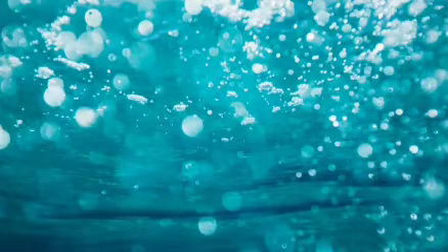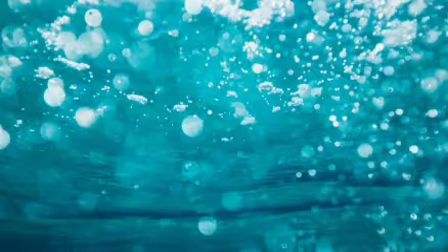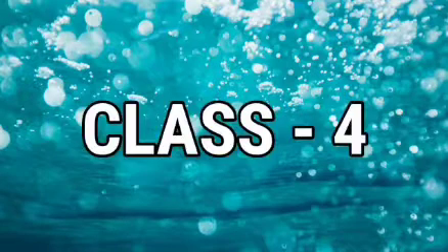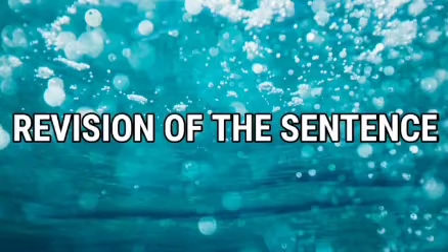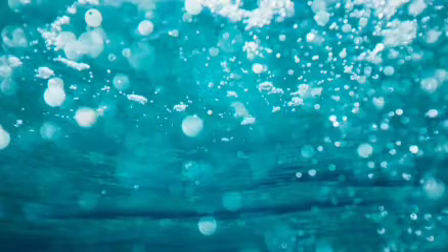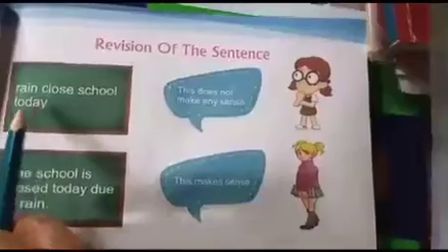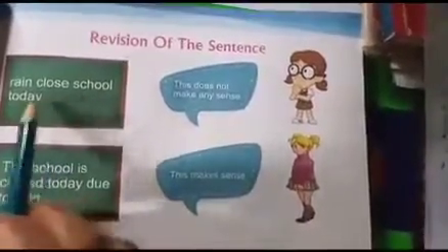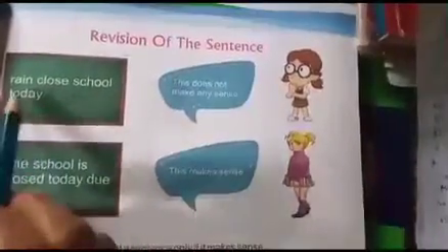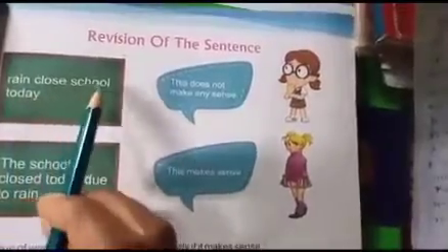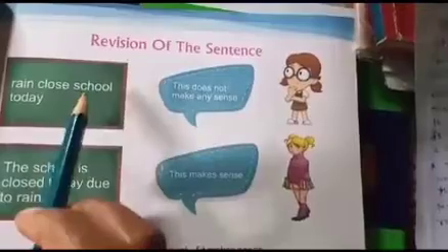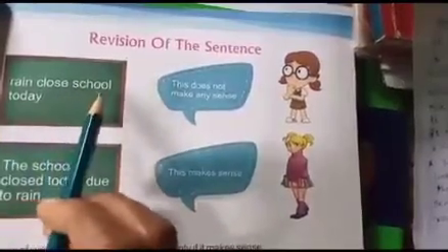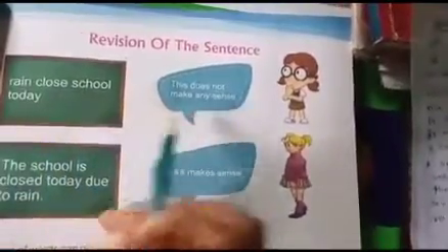Today we are going to discuss lesson number 1, kinds of sentences, of class 4th. Before going to discuss, let's do the revision of the sentence. Students, you can see a green box here. It is written like: rain close school today. Do this group of words make a sense? No, this does not make any sense.